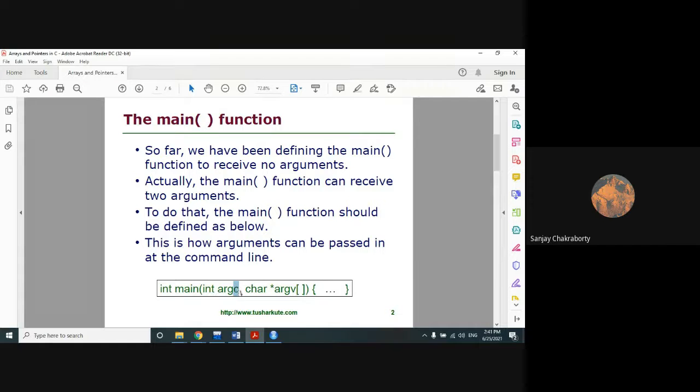What does this c represent? Does anyone have any idea? Arg means argument, and c means count. Argument count means how many arguments you are passing. If you want to count the arguments, the count is automatically stored within this argc. That's why it will return an integer. Count is always an integer, right? So that's why it will return integer.